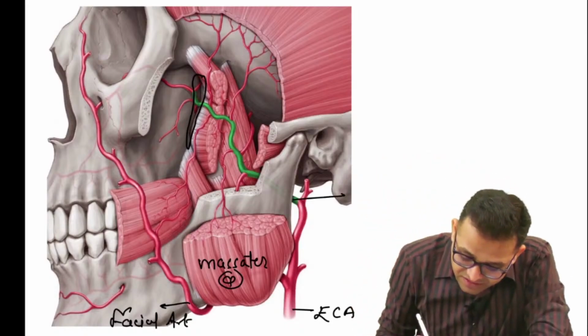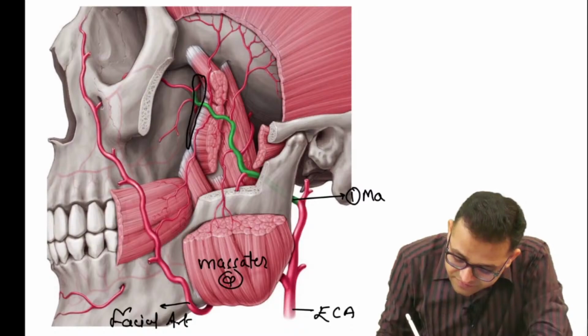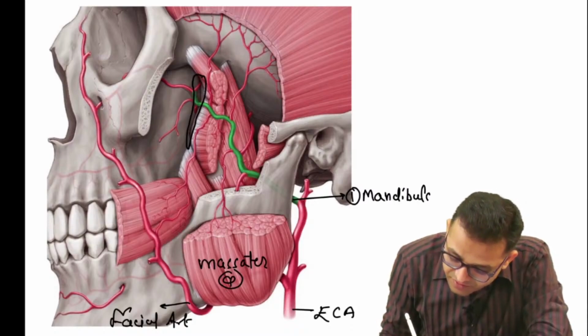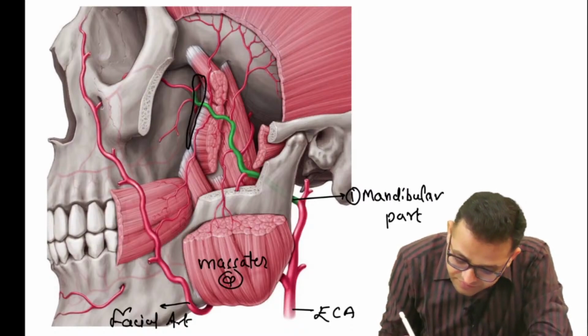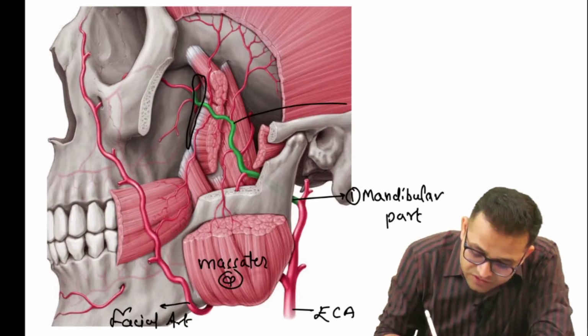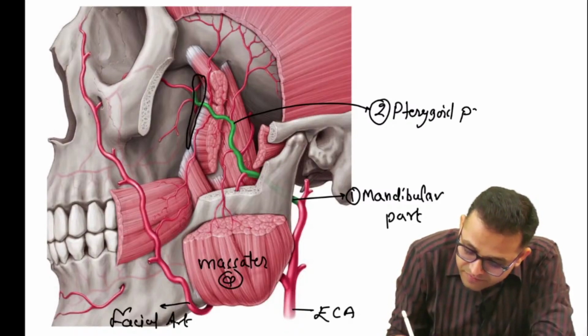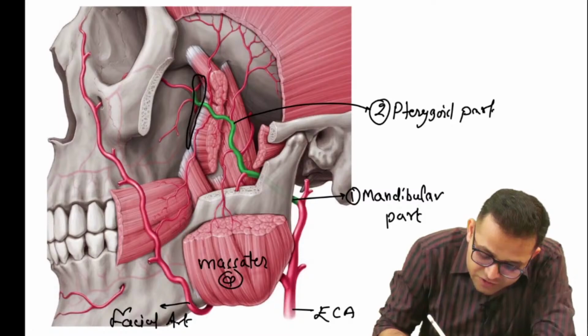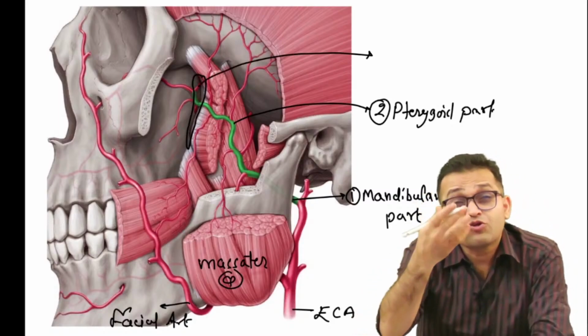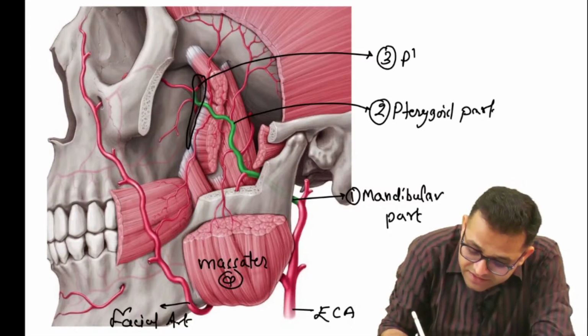Sir, this is our first part, the mandibular part. Then it is running over the pterygoid muscle, so you can say, sir, that will be our pterygoid part. And this last part where it will enter within the pterygopalatine fossa, that is known as the